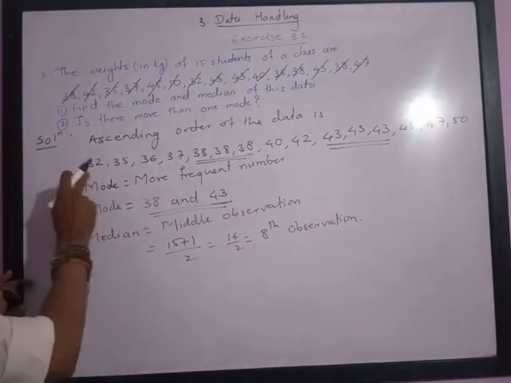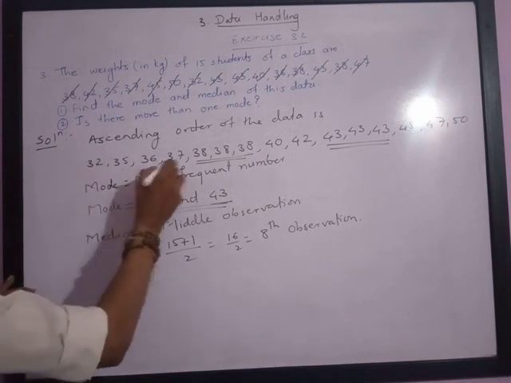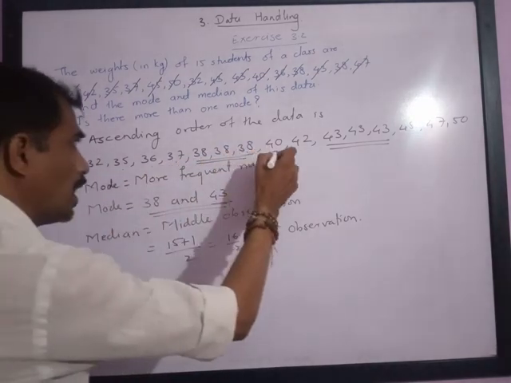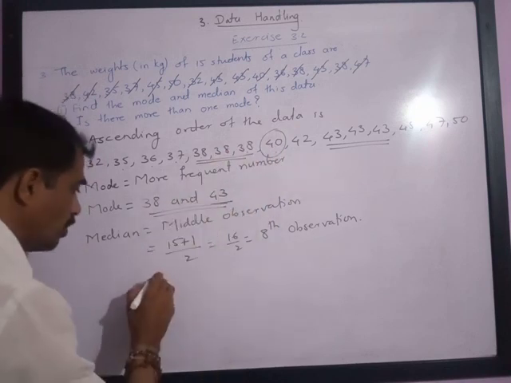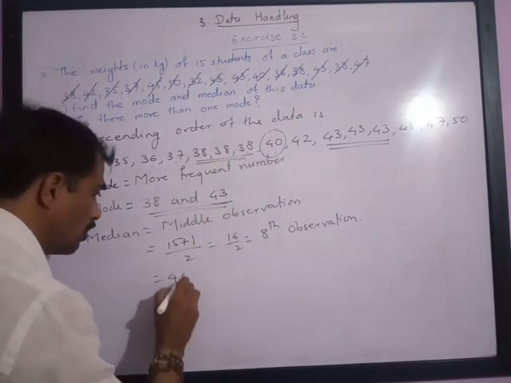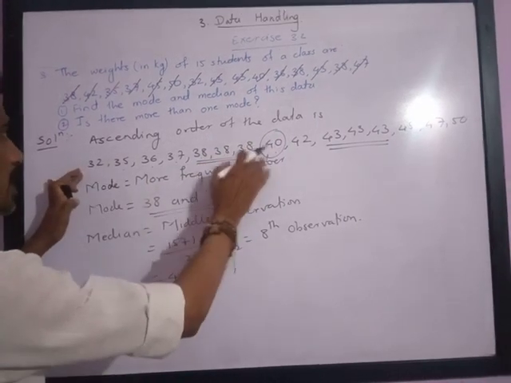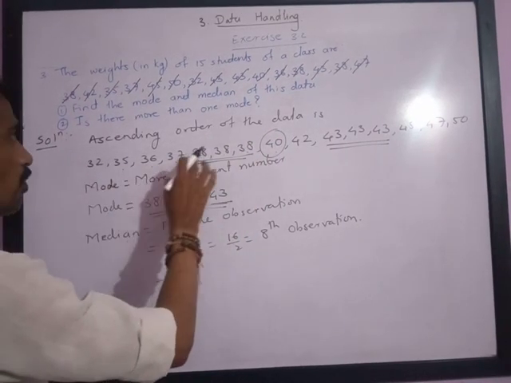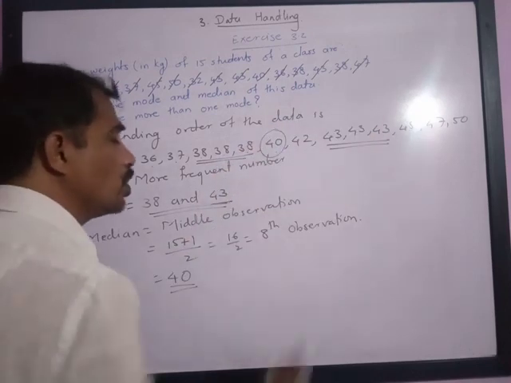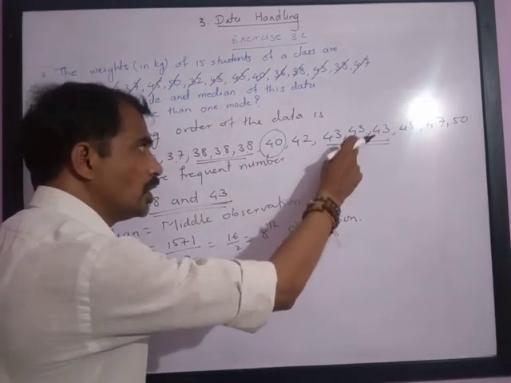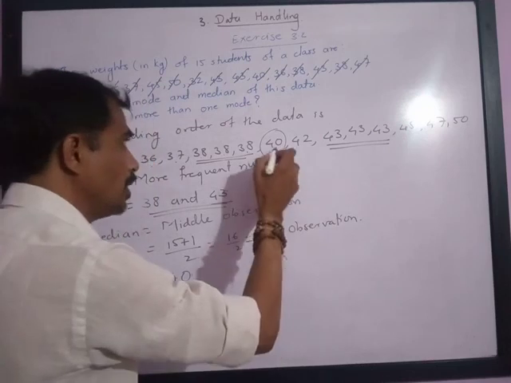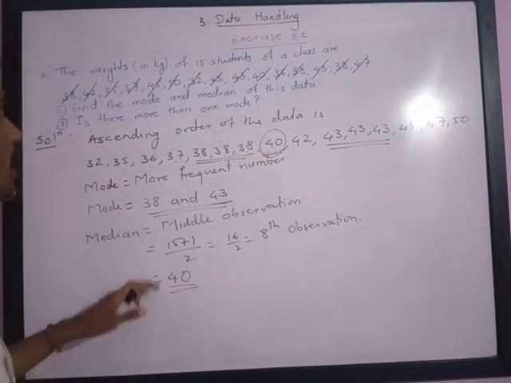Let us check the 8th observation in ascending order: 1, 2, 3, 4, 5, 6, 7 and 8. This is the 8th observation, and it is equal to 40. Please note this is the middle observation. You can check from this side it is 7: 1, 2, 3, 4, 5, 6, 7. From that side also it must be 7: 1, 2, 3, 4, 5, 6, 7. It means 40 is the median.